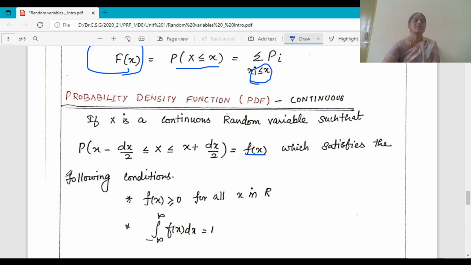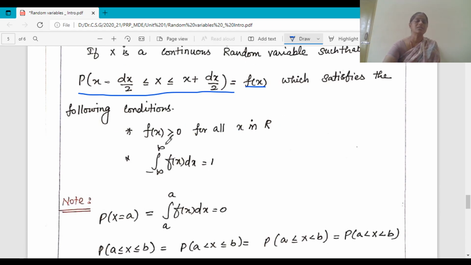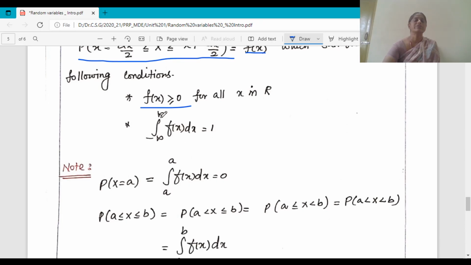it is f of x. P of x minus dx by 2 less than or equal to X less than or equal to x plus dx by 2. Since a continuous random variable takes all the values in a range, the range is defined in some interval x minus dx by 2 less than or equal to X less than or equal to x plus dx by 2, and the probability density function is defined by f of x. Always we know that the continuous function is defined by f of x. And it also has some conditions: f of x should be greater than or equal to 0 and the integral from minus infinity to plus infinity f of x dx is equal to 1.